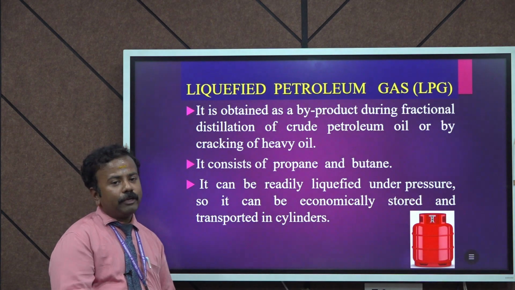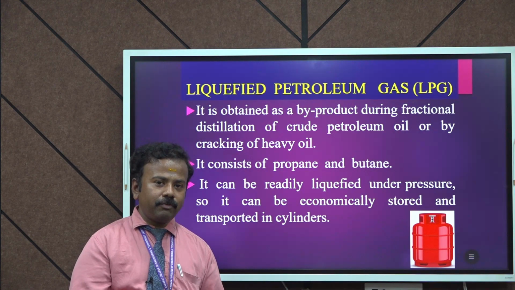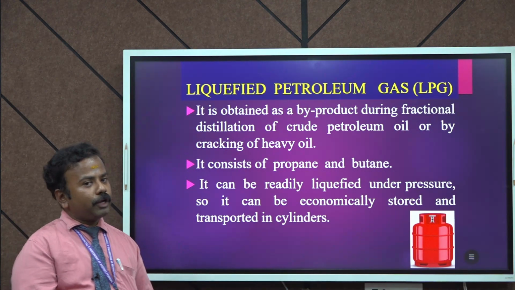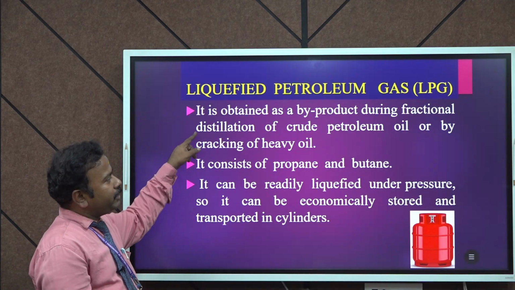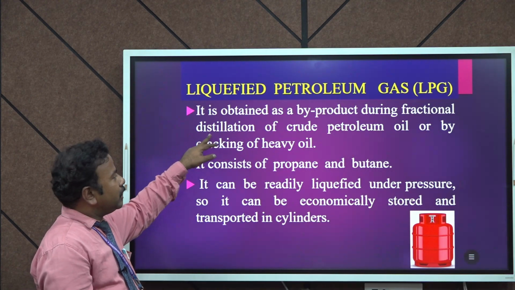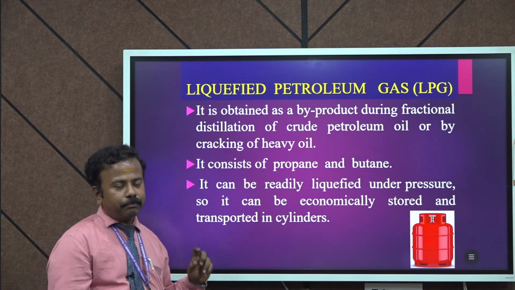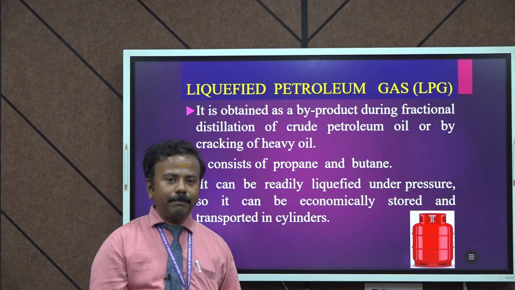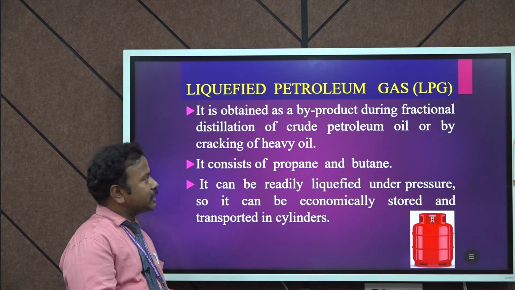Then this is the liquefied petroleum gas. It is normally known as the domestic fuel. So we are already using it for domestic purposes as well as industrial purposes. It is obtained as a byproduct of the fractional distillation of crude petroleum or by cracking of the heavy oil. So when we are doing the cracking, we have that kind of fractional distillation.